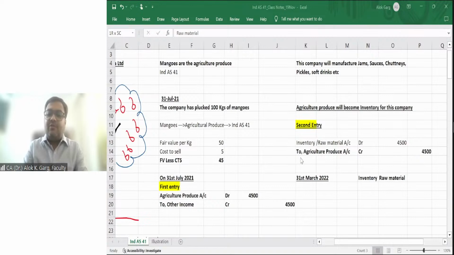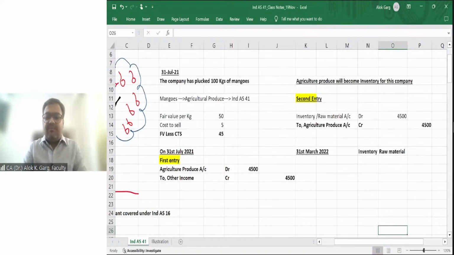So when you are processing these mangoes, it will be an inventory accounting. It will not be an Ind AS 41 accounting. Okay, guys, let's move on and go back to the presentation.